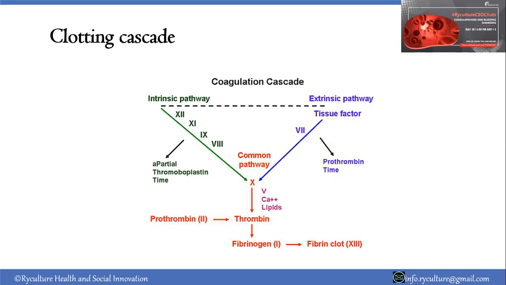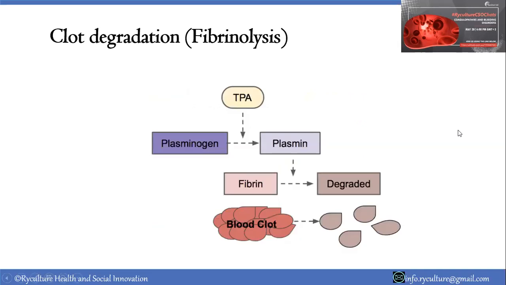So there's a normal process that we want for it to protect you from excessive blood loss, to protect you from infection when there's a cut on your body, and also to facilitate healing of your body. But if that doesn't happen, then we have a problem that needs to be addressed. Then additionally, now to the next phase, we have the breakdown of that clot. Once a clot has been formed, it has to be broken.